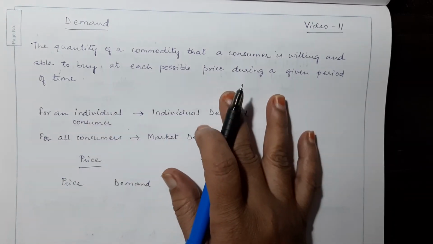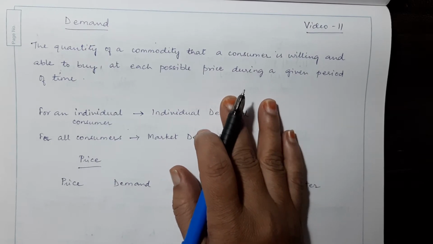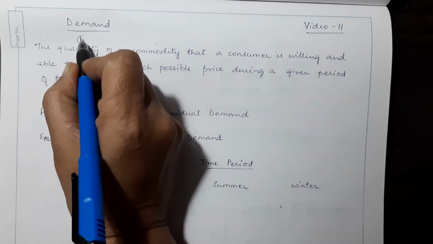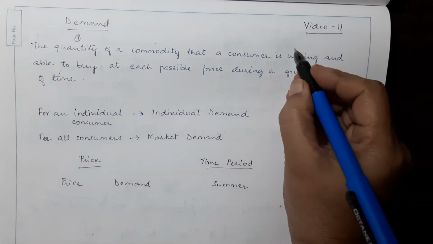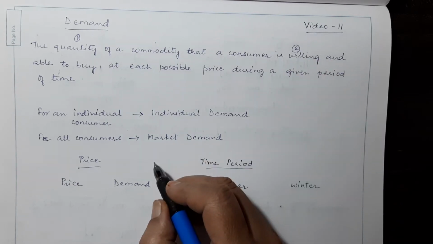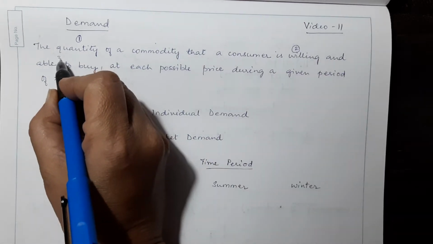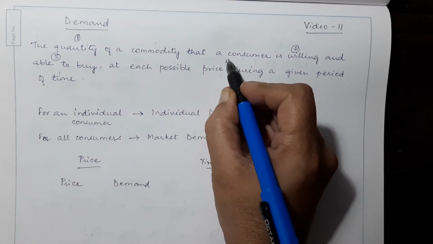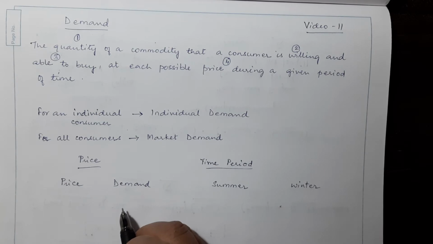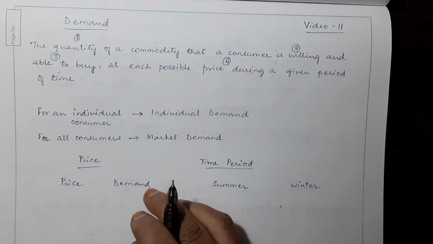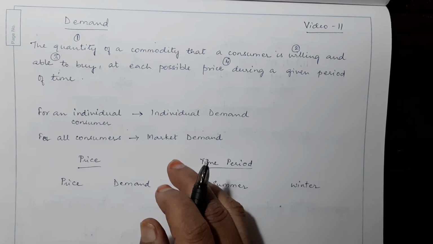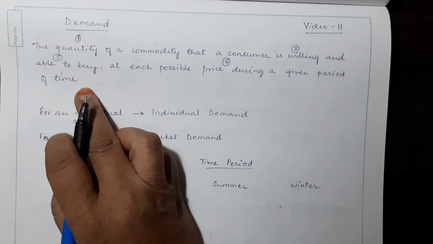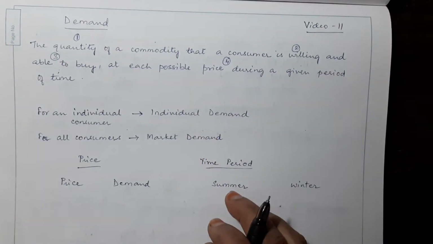When you see this definition for demand, we notice four important things. The first is quantity. The second is the willingness of the consumer. The third is his ability to buy. And the fourth one is the price during a given period of time. So when can you call something a demand? When the quantity, the willingness, ability, and price during a given period of time are considered.